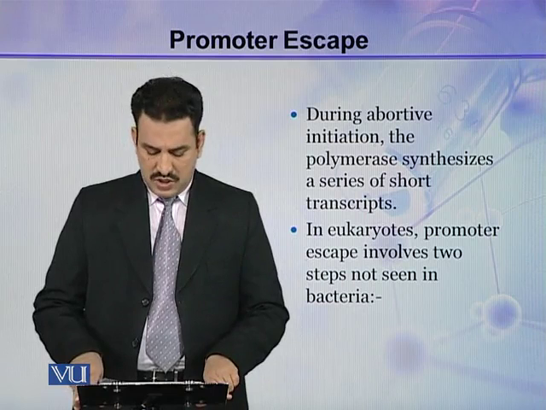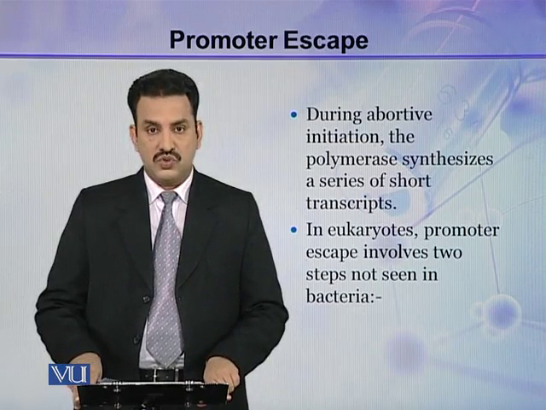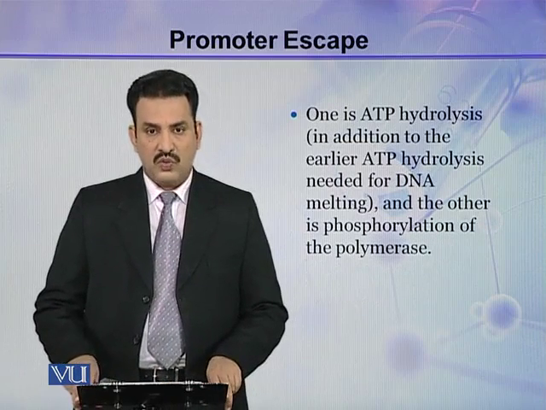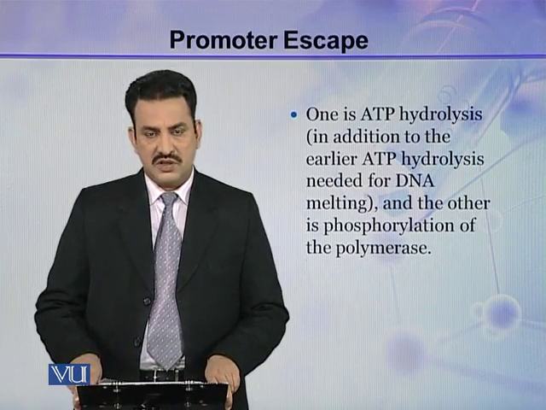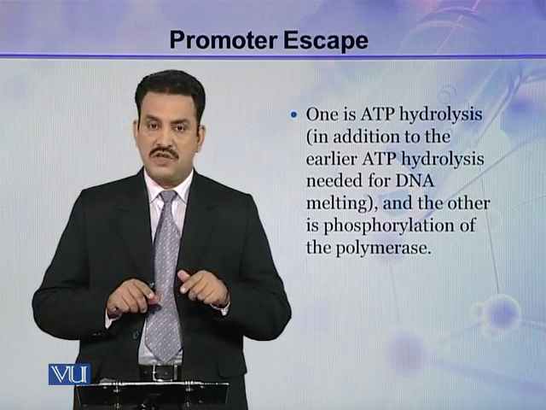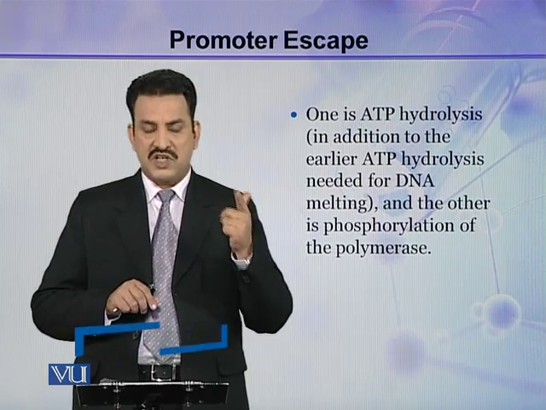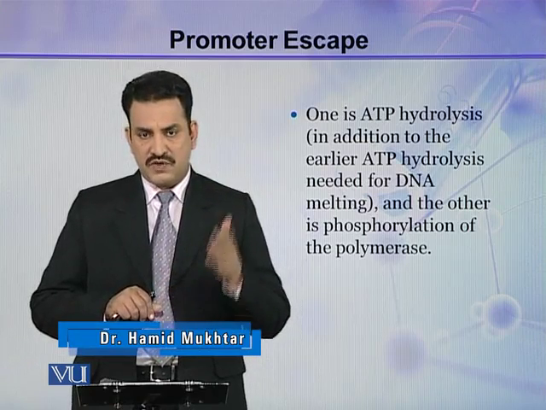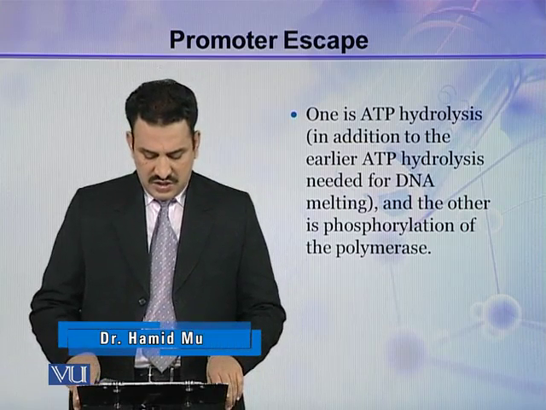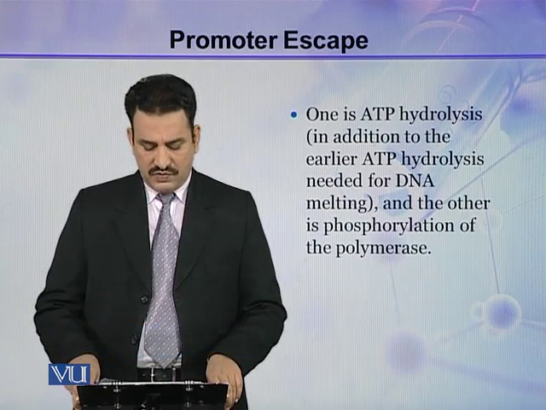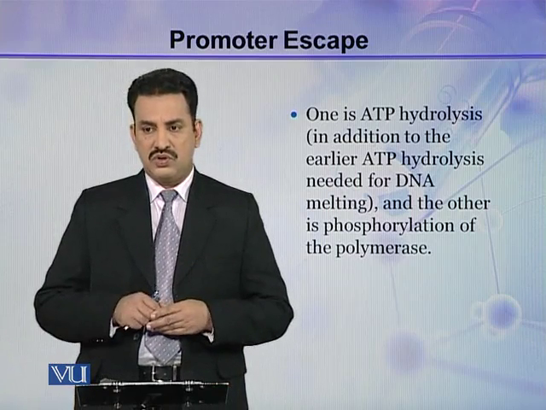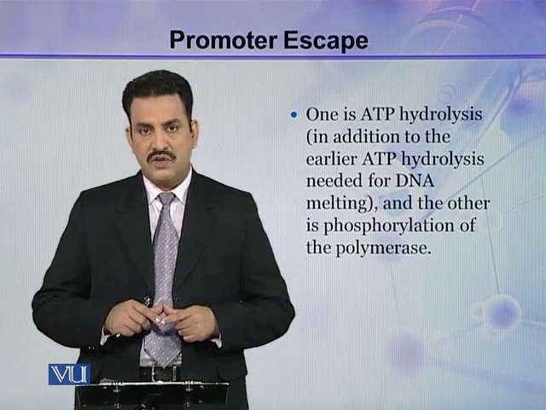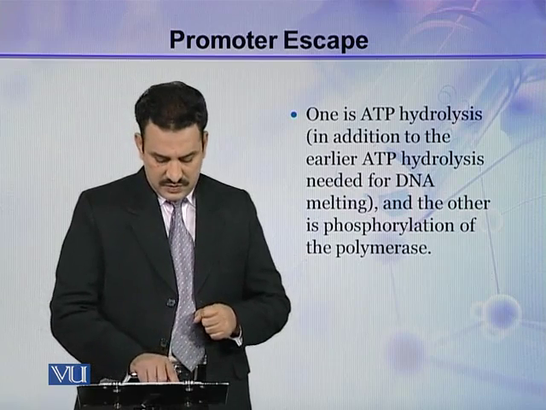In eukaryotes, promoter escape involves two steps which are not seen in bacteria. One is ATP hydrolysis, and this ATP hydrolysis is different from the ATP hydrolysis which takes place during melting of the DNA strand. And the other is phosphorylation of the polymerase. So, these two steps are present in the case of eukaryotes, that is, ATP hydrolysis and phosphorylation of polymerase.